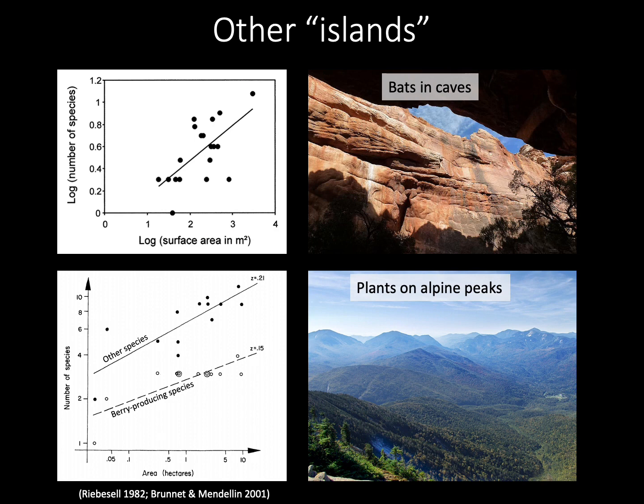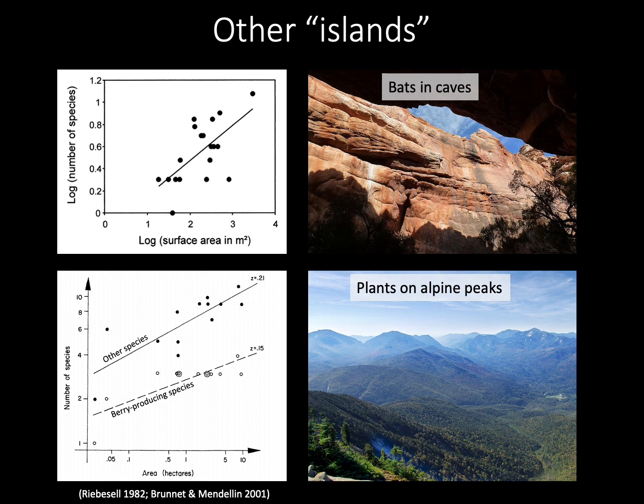In this graph we've got two lines. This represents berry-producing plant species, which are of course expected to have good dispersal by animals, as well as non-berry producing species, which are expected to have poorer dispersal. And importantly, in both cases, the relationship between mountain peak area and species richness is positive.